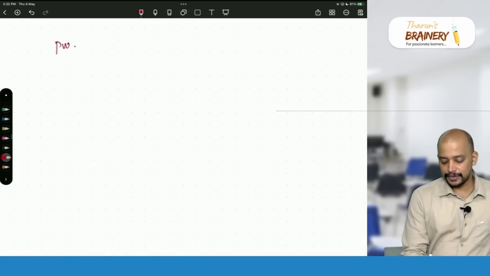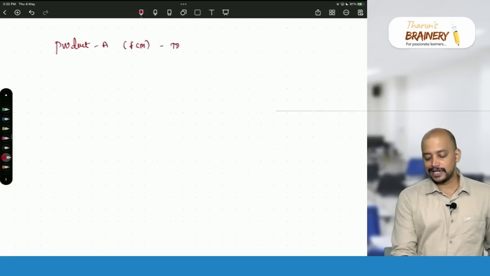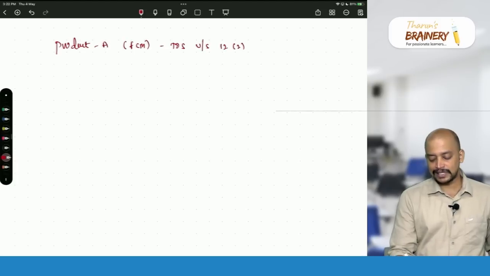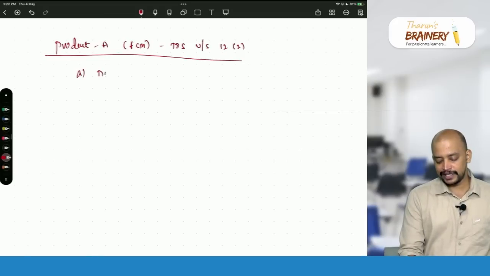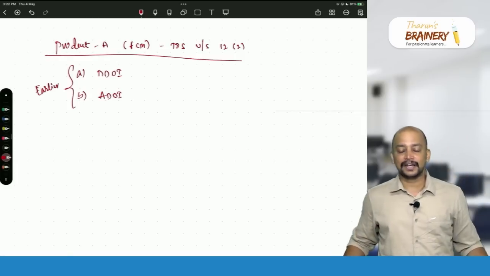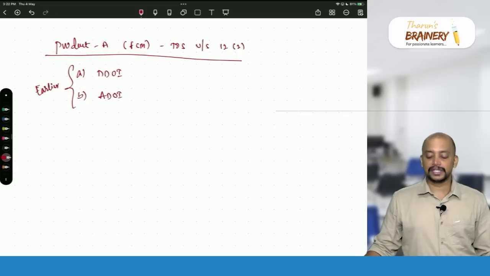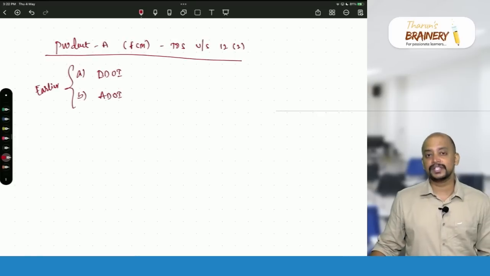Now, if you see product A, product A is covered under FCM. So how to determine the time of supply? The time of supply is determined under section 12 subsection 2, because it is goods covered under FCM. What will be taken as the time of supply? A, due date of invoice, or B, actual date of invoice, whichever is earlier will be taken. So either it will be due date of invoice or actual date of invoice, whichever is earlier.